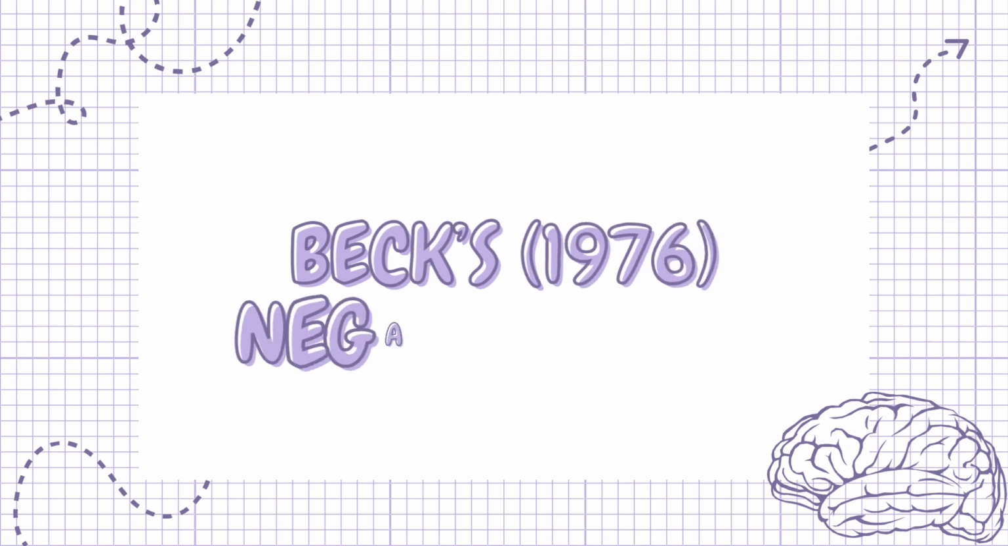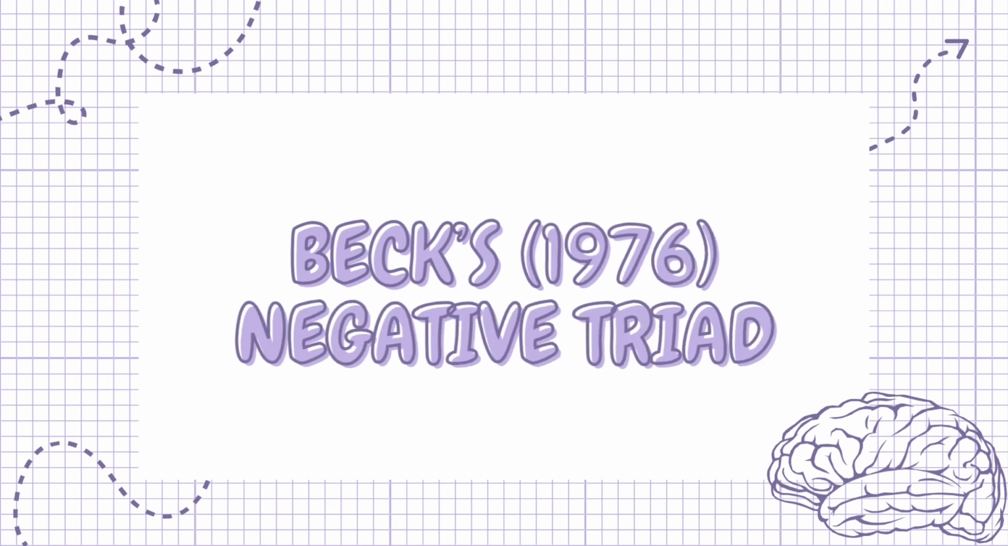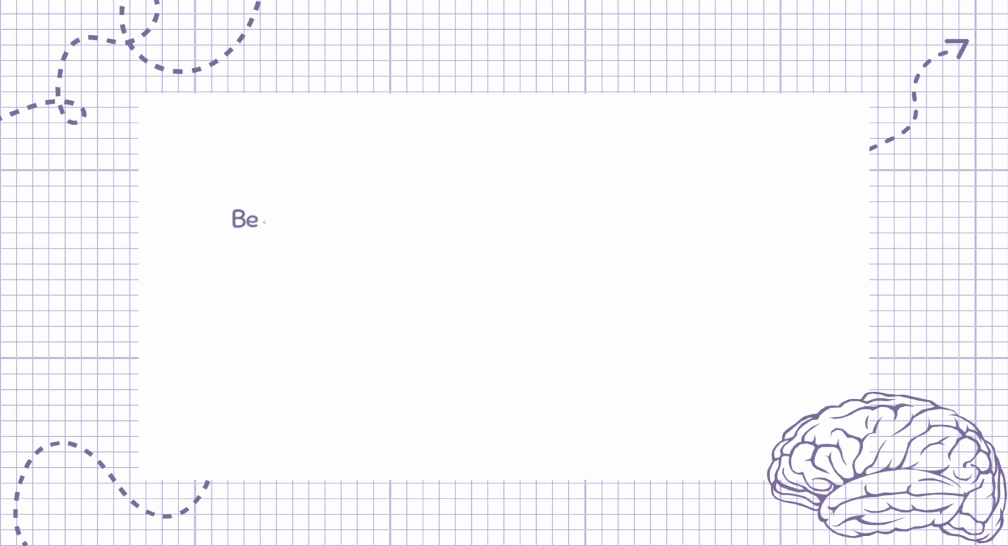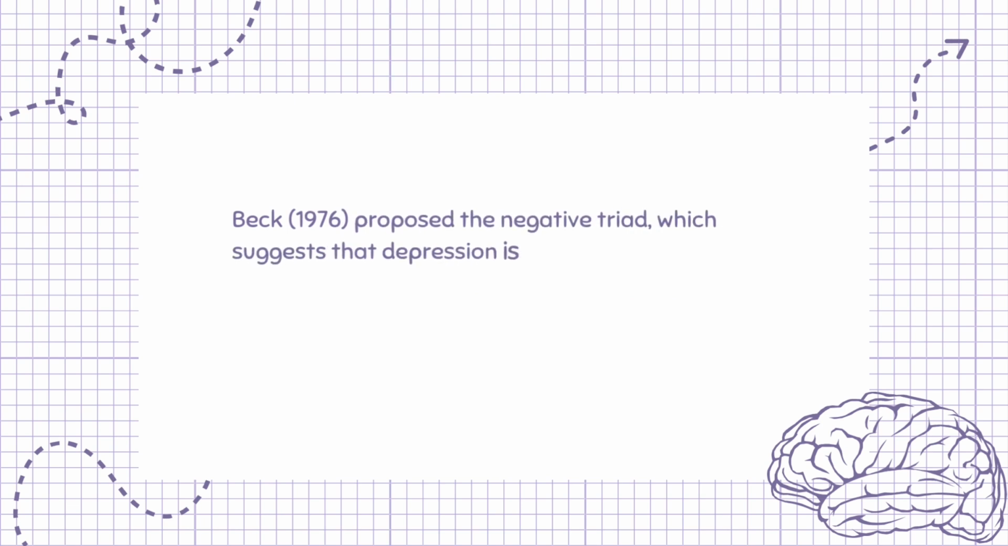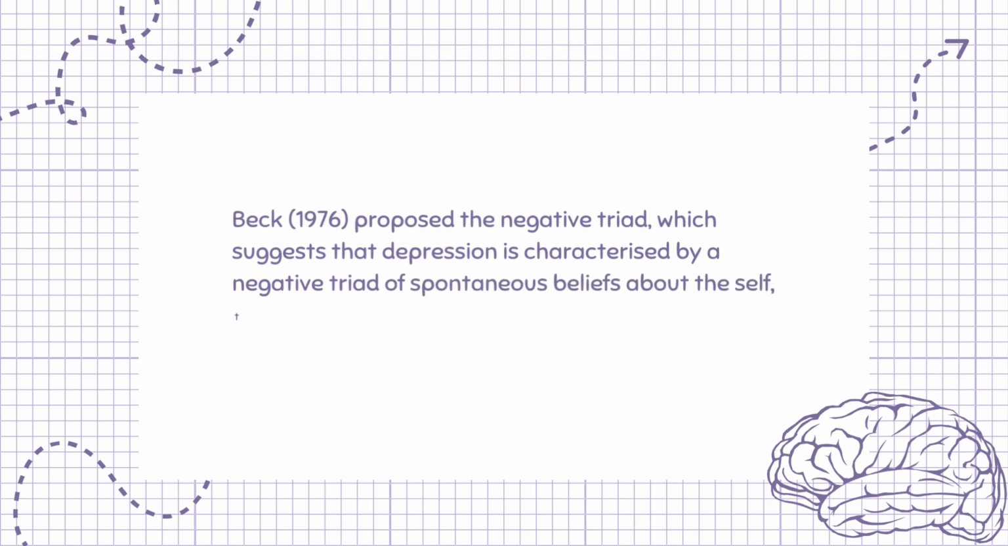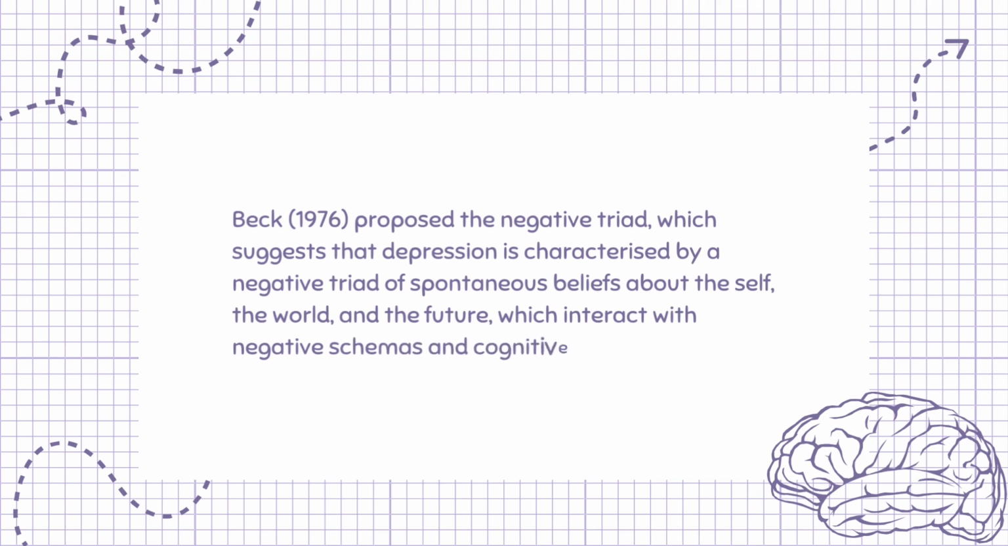Beck's, 1976, negative triad. Beck, 1976, proposed the negative triad, which suggests that depression is characterized by a negative triad of spontaneous beliefs about the self, the world, and the future, which interact with negative schemas and cognitive biases to produce depressive thinking.